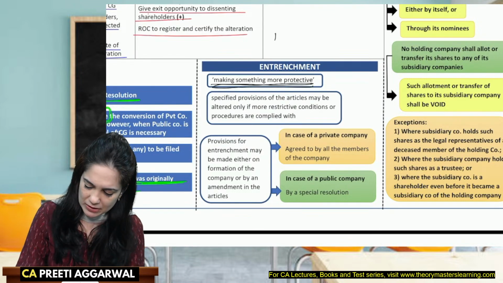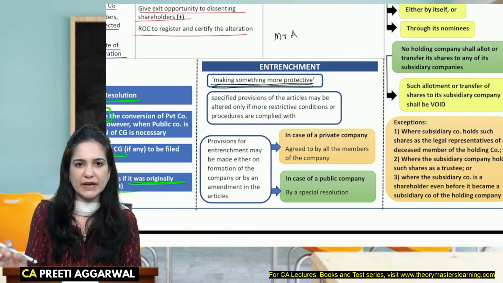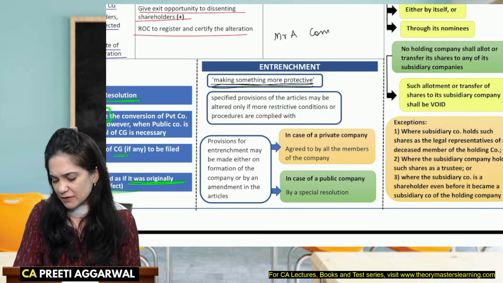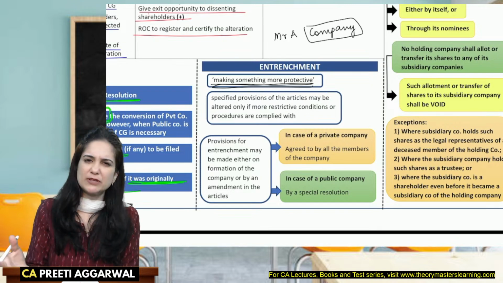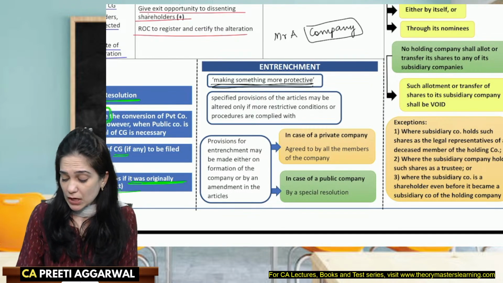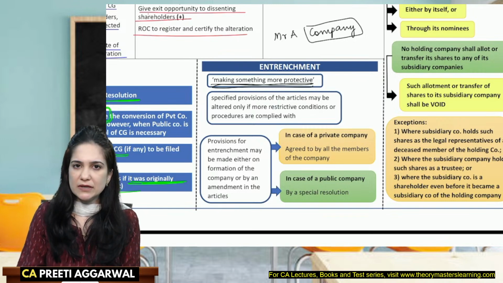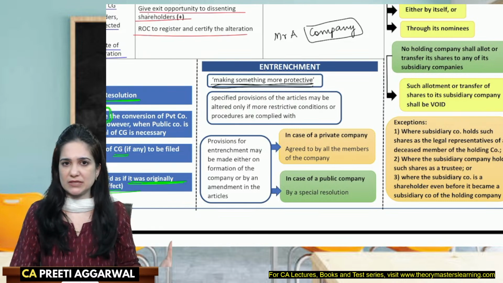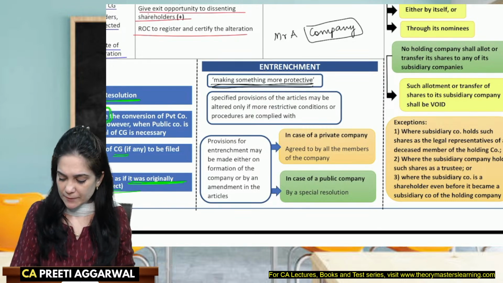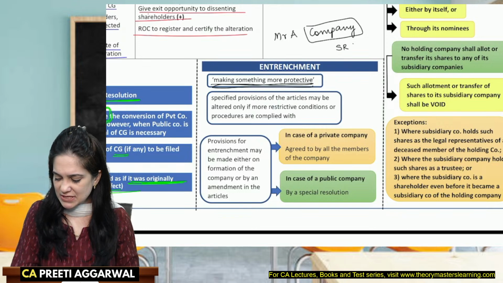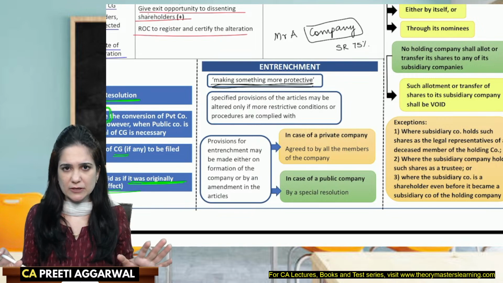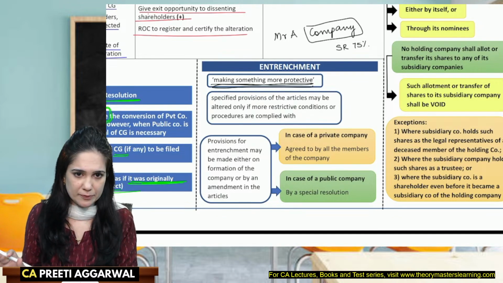Let's say, for example, that Mr. A is one of the promoters and directors of a company. The company is basically a family-owned company. But now they are thinking of expanding. And for expansion, you need more capital. So Mr. A has now decided to obtain capital from the public, and he knows that if most of the shares get held by non-members, they may just pass a special resolution, that is 75% of the members, they may remove him from the position of a director. He may no longer have control over the company.